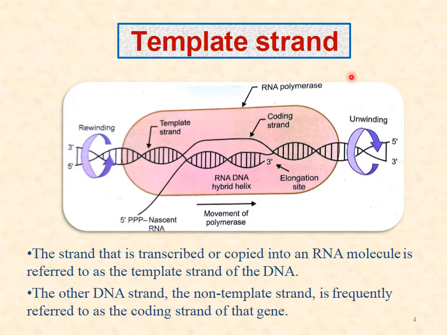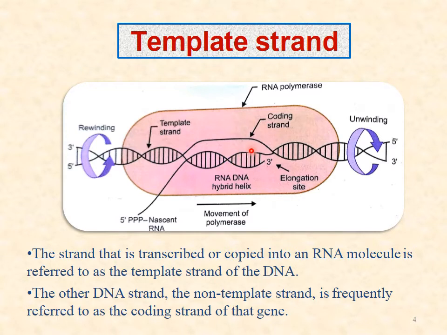Now, before starting the transcription, we should understand what is template strand. So you know that DNA has 2 strands. One is coding strand and the other is template strand. The template strand is that strand from which the new messenger RNA will be synthesized.